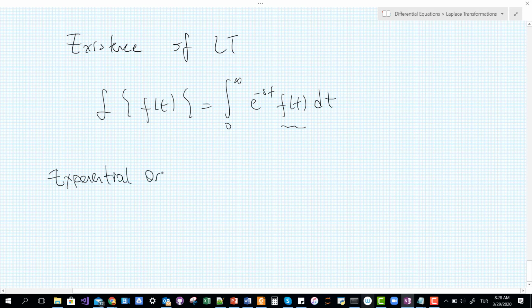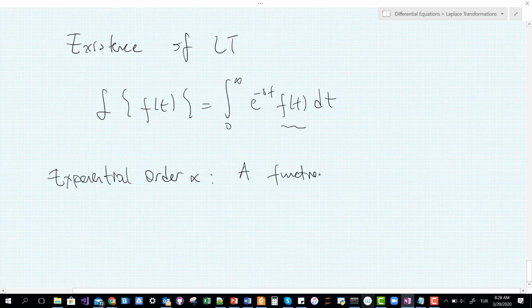Exponential order alpha eliminates this type of problem, so that I can put a restriction on f of t and guarantee that I have this integral and there is no problem about its convergence. What it says, look at that.